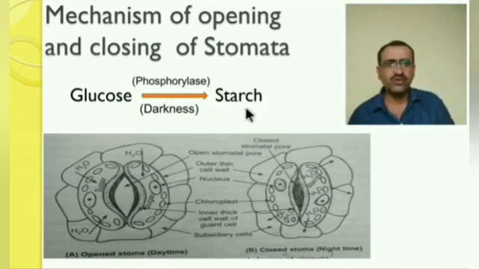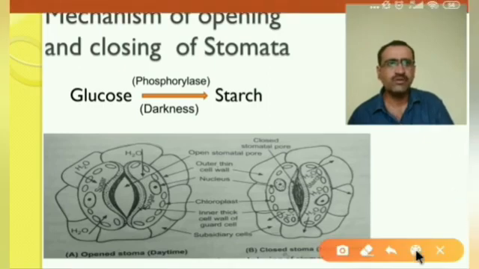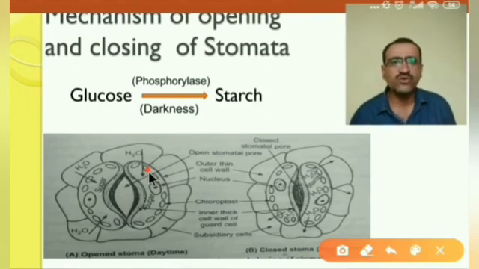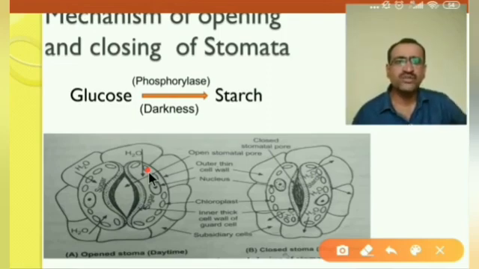Okay, now in the chloroplast, glucose is again converted into starch, and as we know, starch is insoluble in water. Okay, starch is insoluble in water. So due to that process, the osmotic pressure of the guard cell decreases.